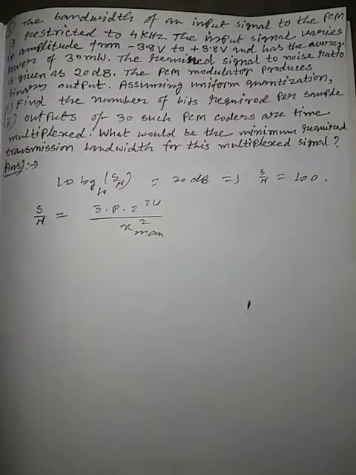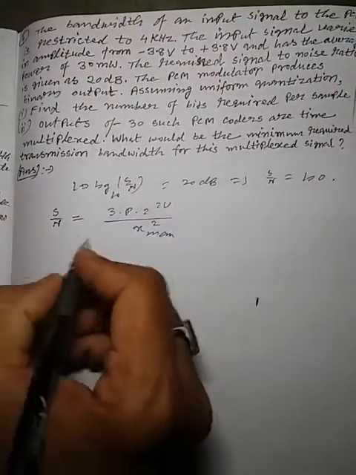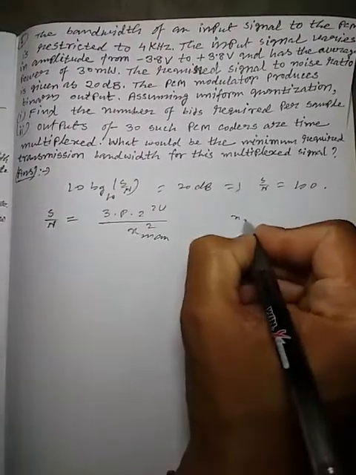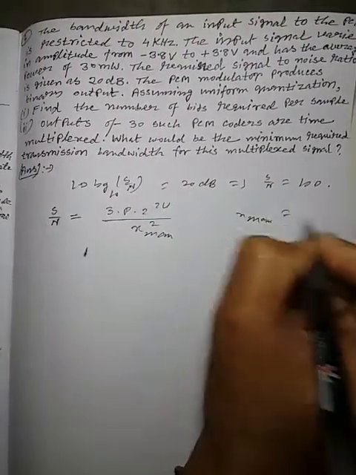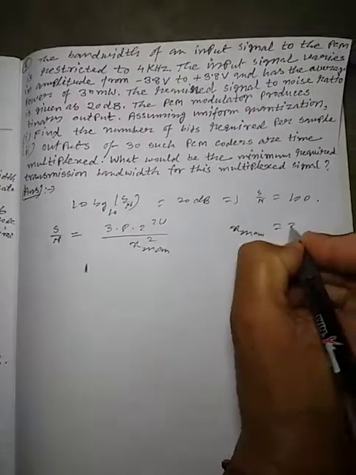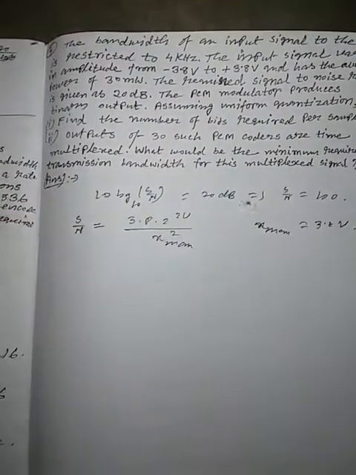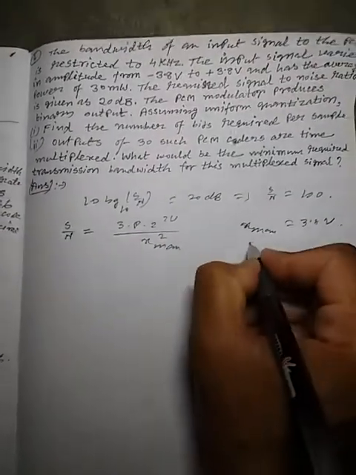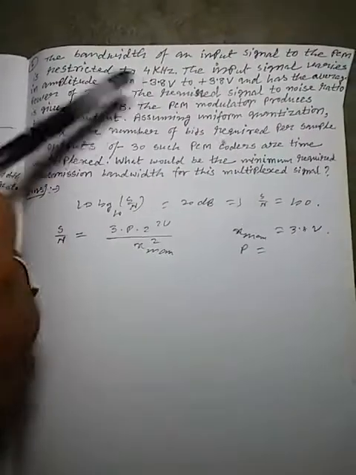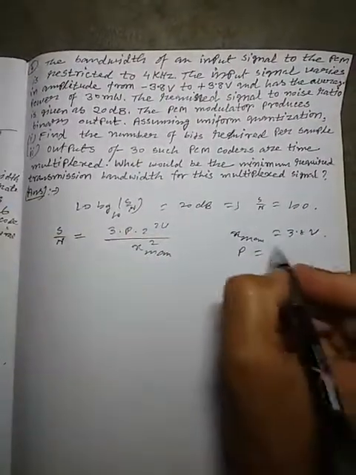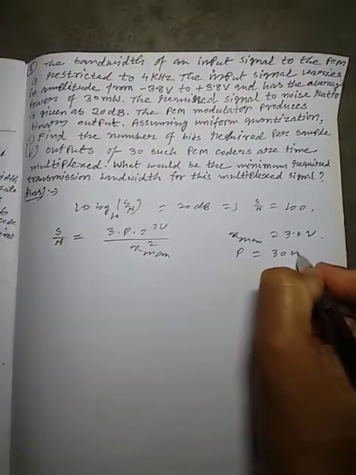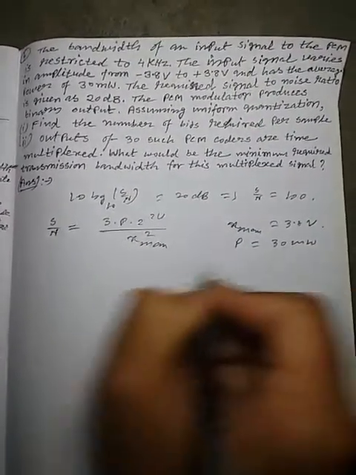Here it is given that X max equal to 3.8 volt. And power P is given by 30 milliwatt, right?